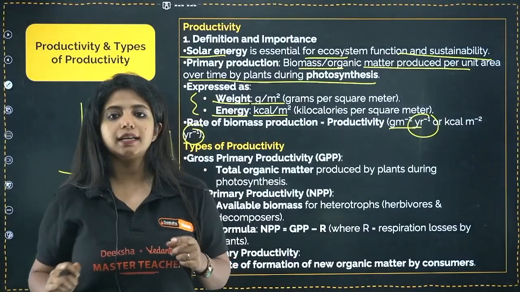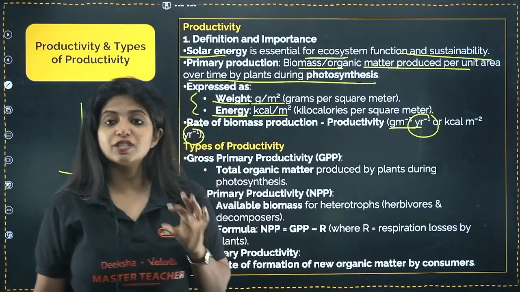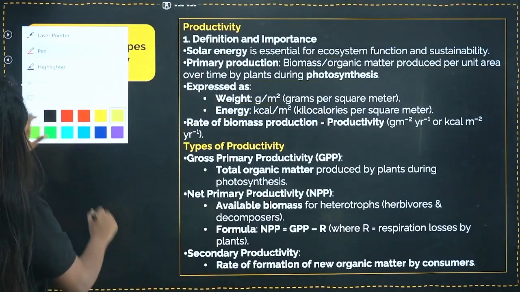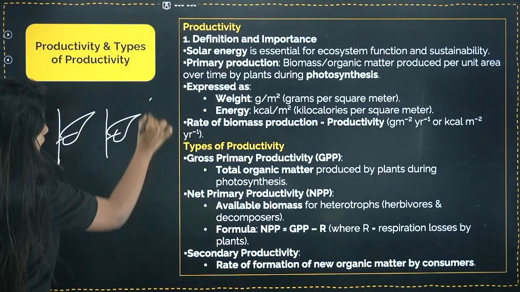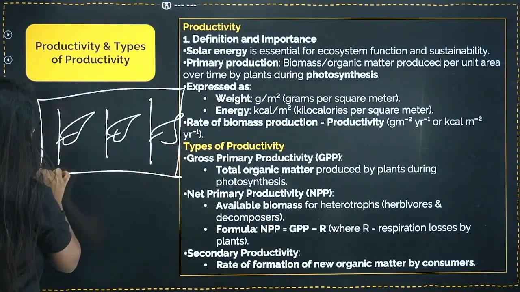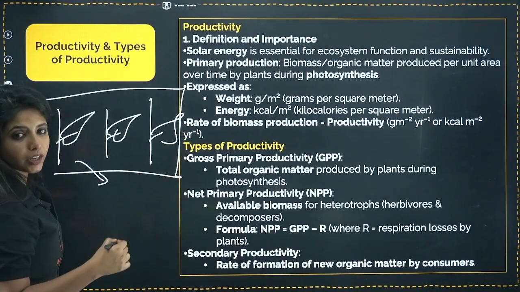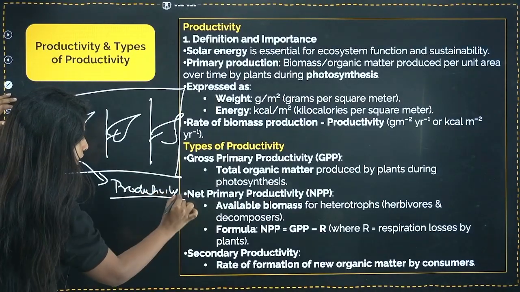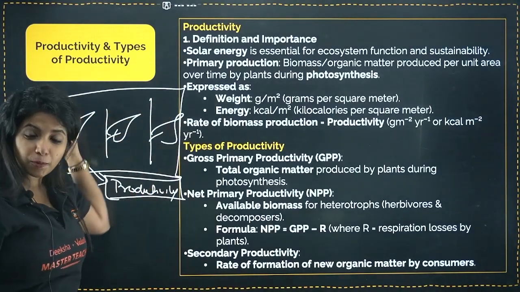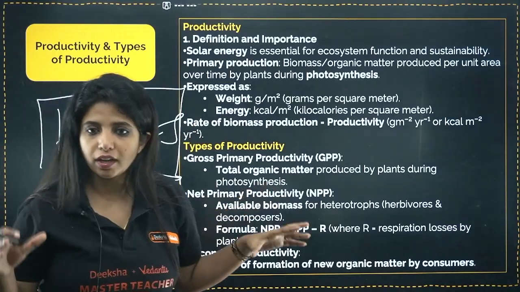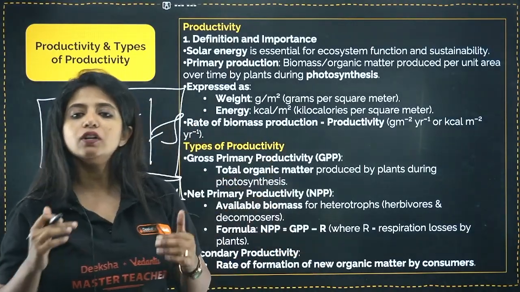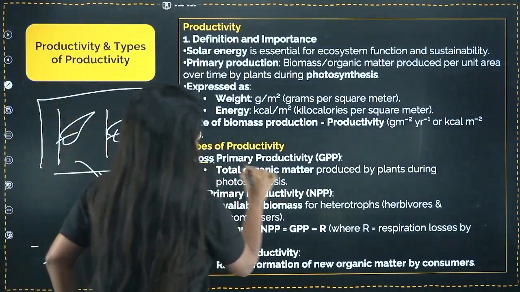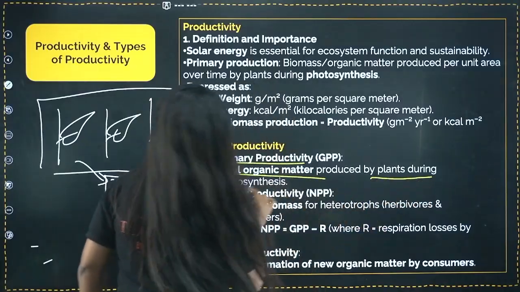Now, productivity basically can be of two different types. One is gross primary productivity. What do you mean by that? Suppose over here I have multiple plants, and they are producing organic matter, and I am talking not about the production but about the rate of their production, so the productivity. The total productivity of all the plants out there together, I will call gross primary productivity. That is the total organic matter produced by plants during photosynthesis.